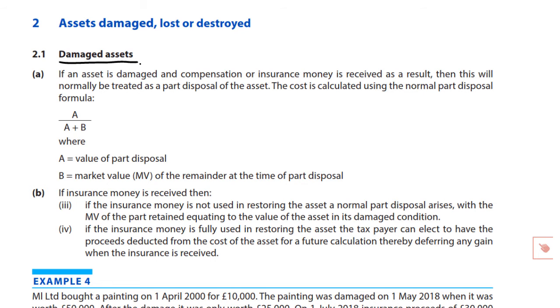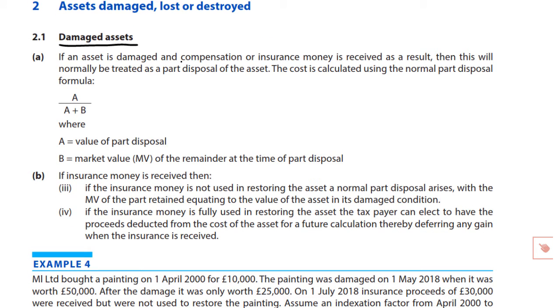So if an asset is damaged and either compensation from whoever's damaged it or insurance money, we've insured, of course, a valuable asset, and those insurance proceeds may therefore come in. So if we have compensation or insurance money being received, then this will normally be treated as a part disposal of the asset.